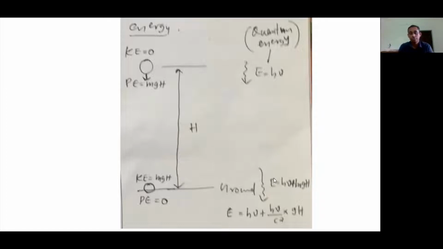Okay, if the photon is affected by gravity, if its energy at a point h distance above the ground is h nu, as it reaches the ground, its energy should be h nu plus mgh, as it happened here for the case of a stone. So we are writing here E equal to h nu plus, m is the mass of the photon here, that is h nu over c square, times gh. So this is the energy of the photon.